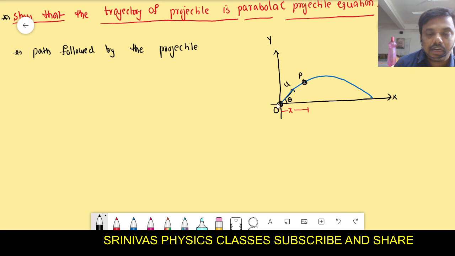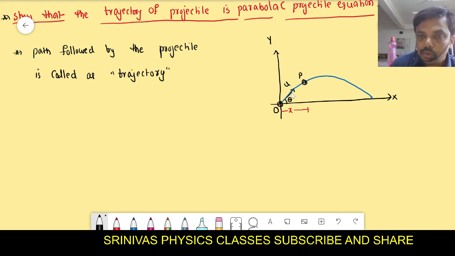Projectile means a body that is thrown into air. The path followed by this body, along the blue line, is said to be the trajectory. The path followed by the projectile is called the trajectory. What we have to show is that this trajectory is in parabolic shape. The blue line is the trajectory along which the object travels and hits the ground here.